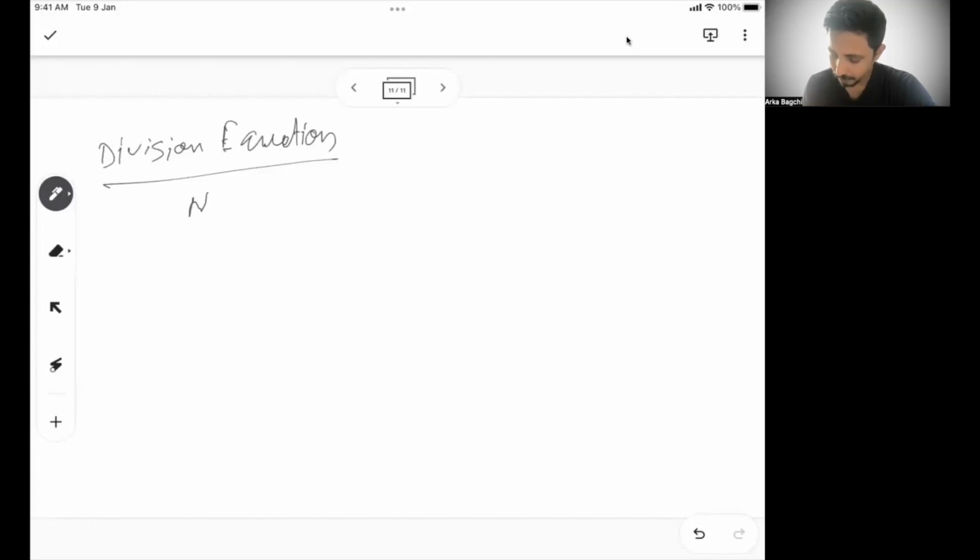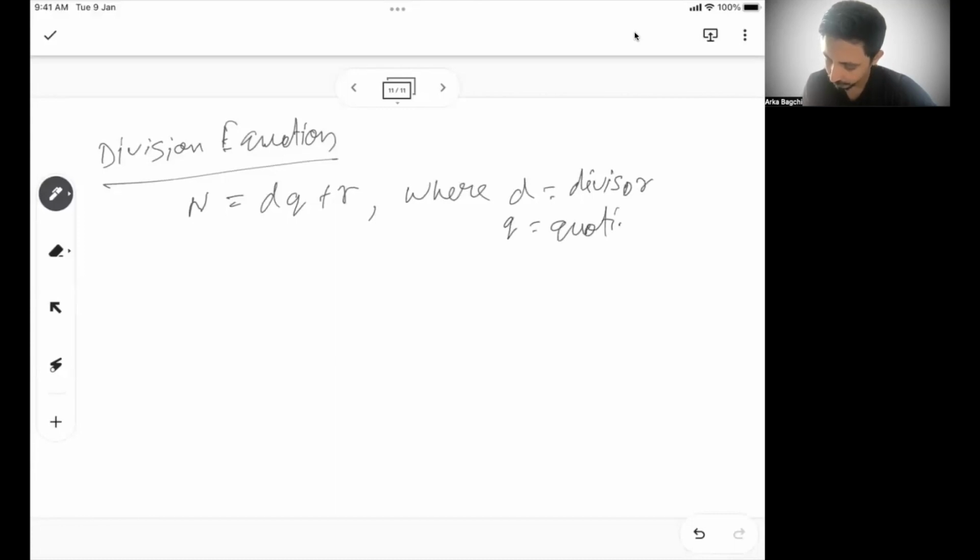For the division equation, what we all know is, if there is a number, how do we write the division equation for it? Any number can be written as d into q plus r, where d is the divisor, q is the quotient, and r is the remainder.